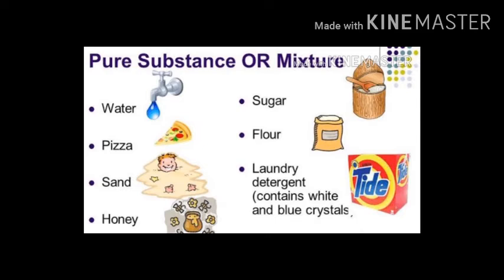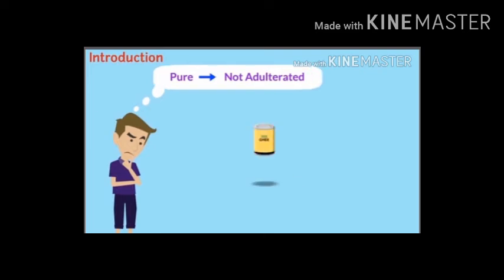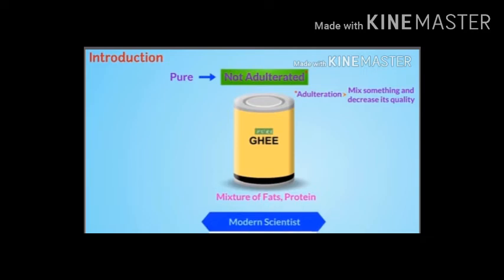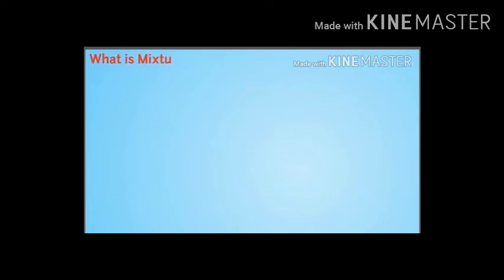Dear students, when we hear the word pure, the very first thing that strikes our mind is anything which is not adulterated. Say, ghee is said to be pure only if it's not adulterated. But ghee is also a mixture of many substances like fats, proteins, etc. So, modern scientists termed it a mixture rather than calling it pure.